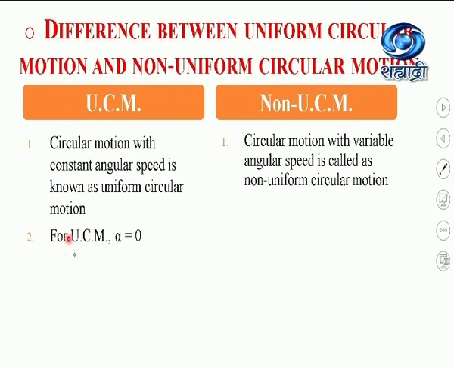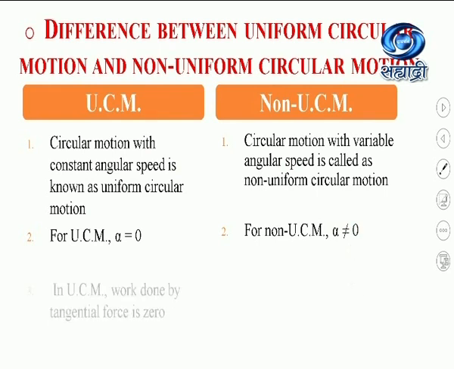Then for uniform circular motion, angular acceleration alpha equal to 0, as the magnitude of the velocity is remaining constant. Whereas for non-uniform circular motion, this angular acceleration alpha will not be equal to 0.